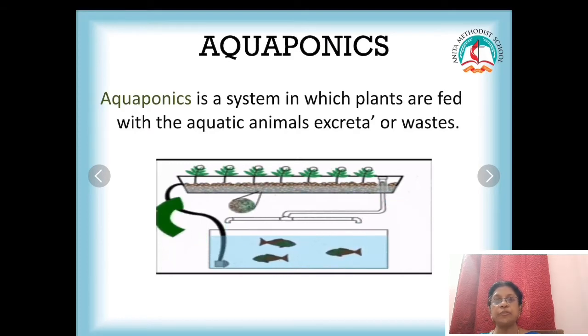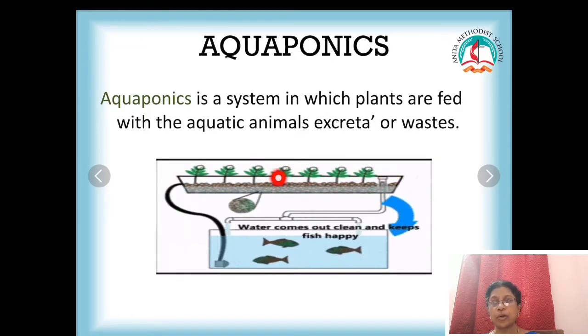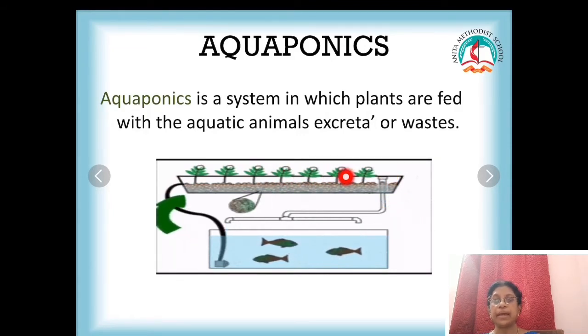So the waste from the fish is taken through the pump to the hydroponic tank and it is rich in nutrients. All the waste products from the fish are moved to the hydroponic tank, which enriches the plant, and the nutrients are received by the plants and the plants grow easily.